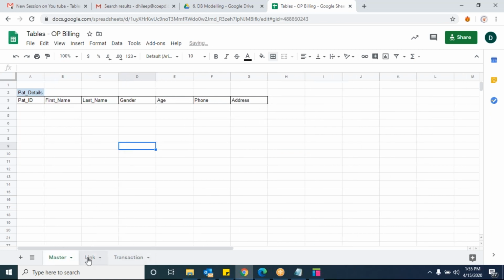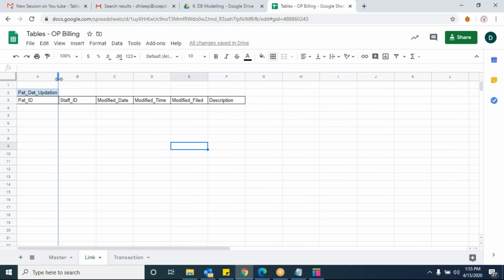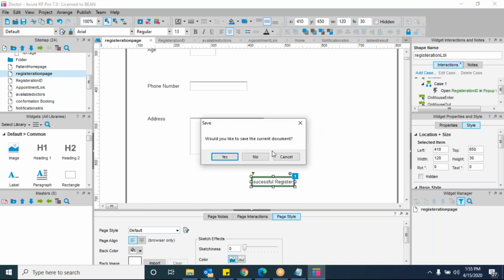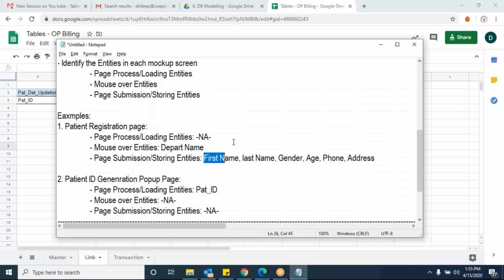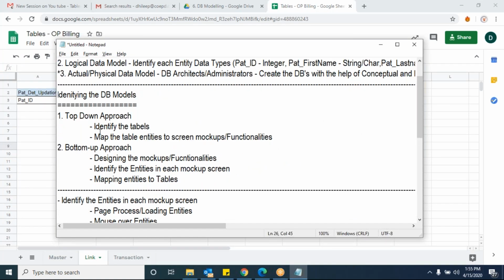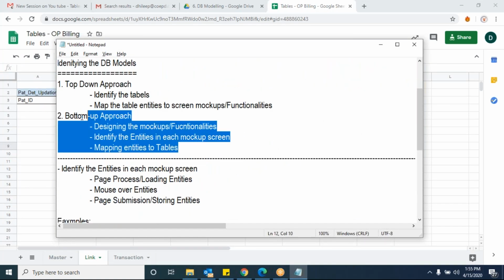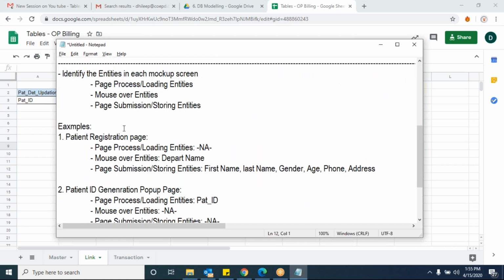Is that clear now? Sharan, Karthik, Dilip. Now my expectation, already I told you my expectation. First of all, we are working with the bottom up approach. In the bottom up approach, what we need to do first is identify entities.